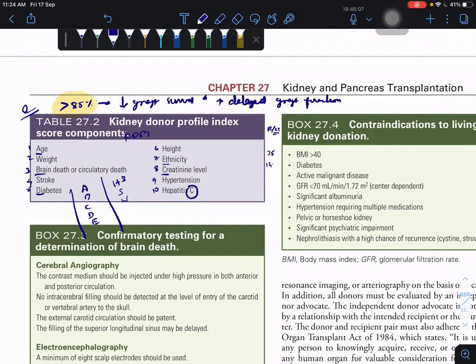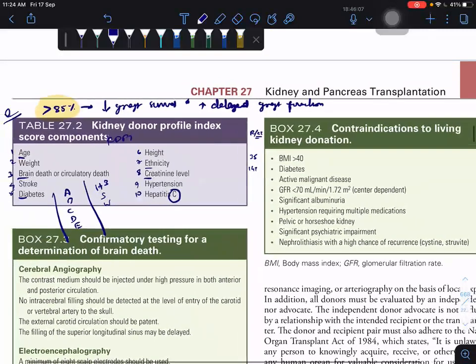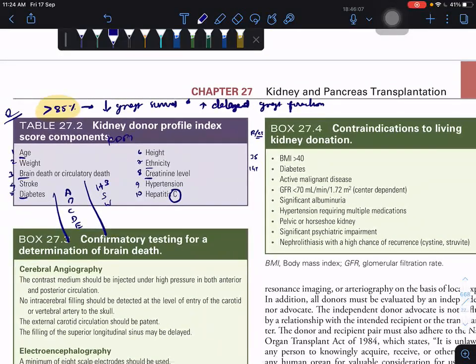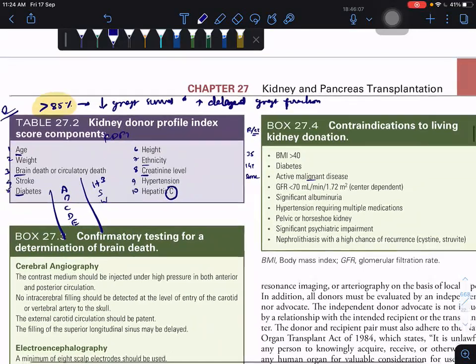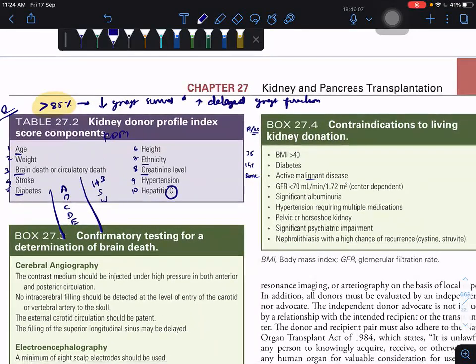Impaired glucose tolerance is a relative contraindication, and diabetes is absolute. Renal stone is relative, and malignant disease is absolute. GFR less than 70 is absolute, and 70 to 80 is relative. Hypertension present is relative, and hypertension requiring multiple medications is absolute.